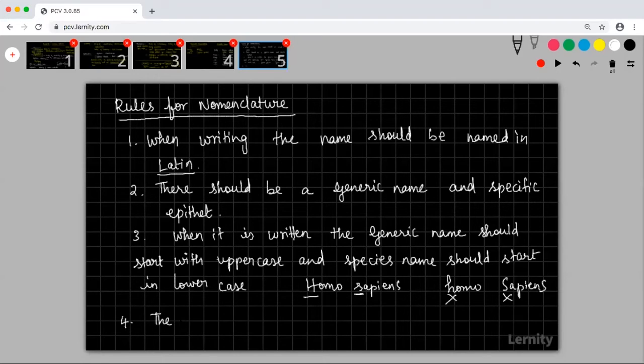The scientific name should be underlined when written.